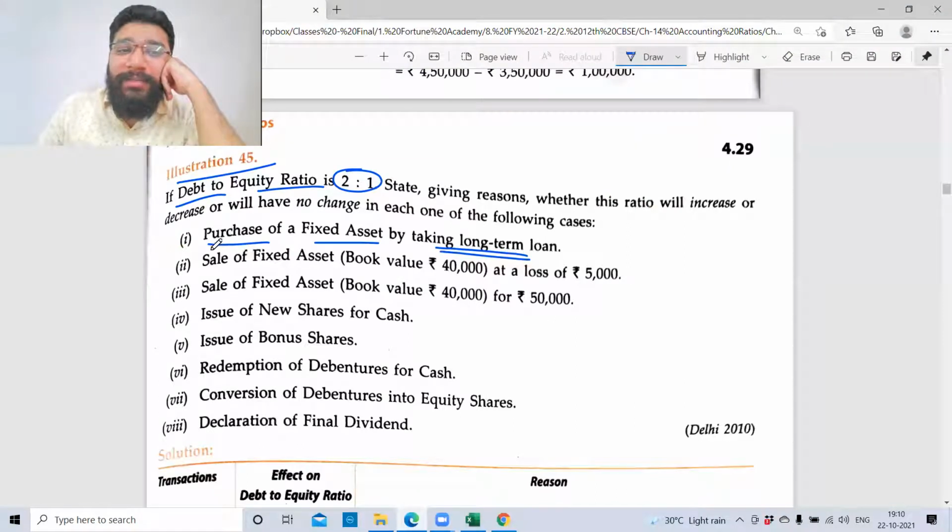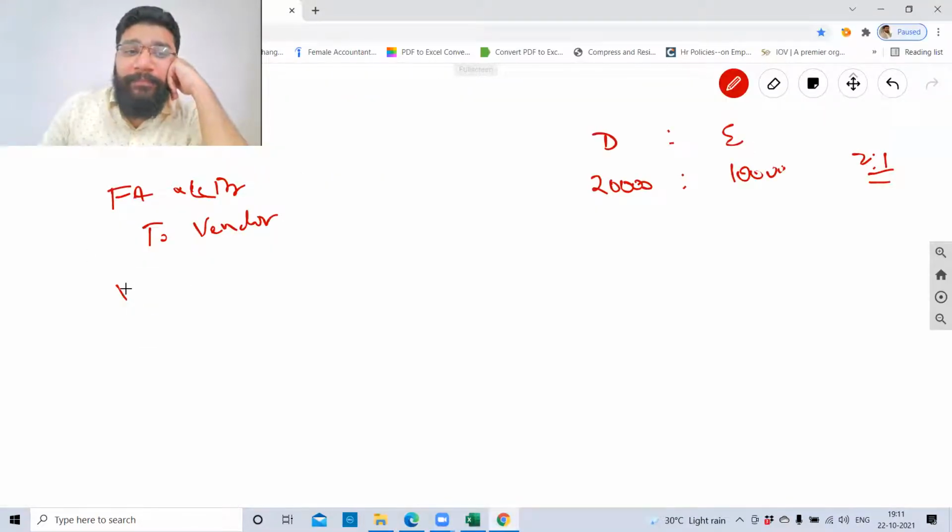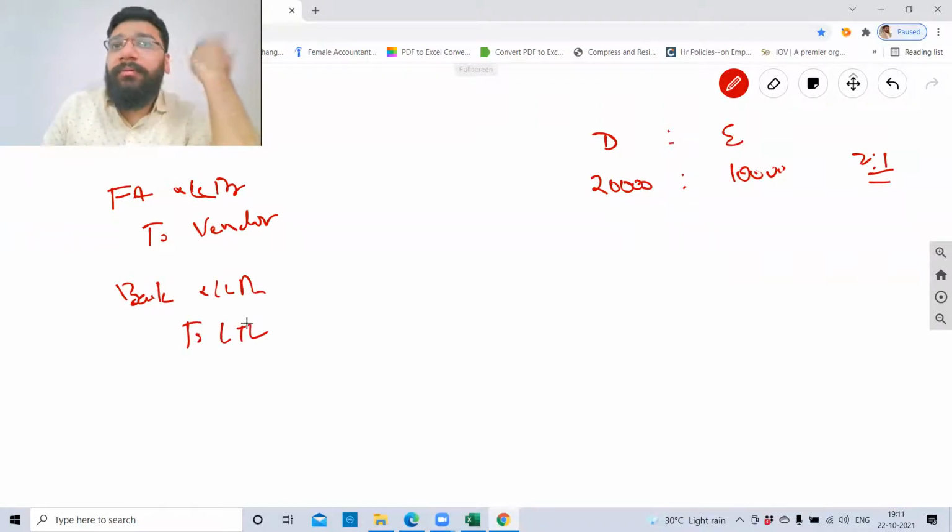Sir, you tell me the entry. What is the entry? Purchase a fixed asset by taking a long-term loan. Fixed asset to vendor. Then bank account debit. Don't pay, sir. Long-term loan. This is a separate transaction.